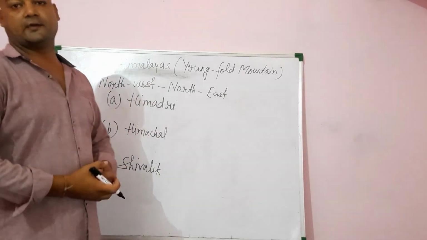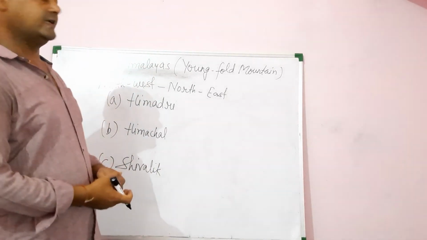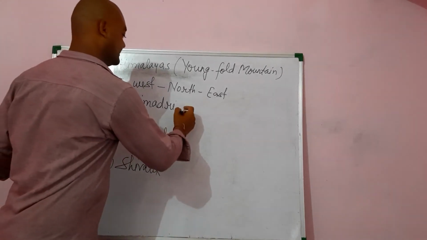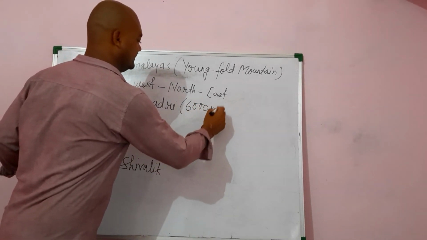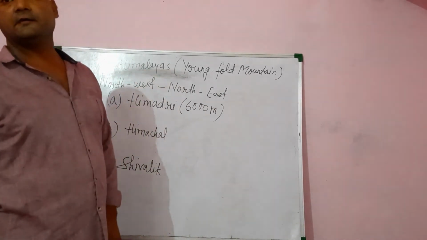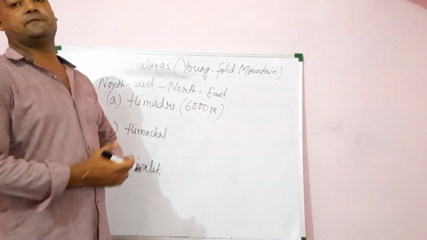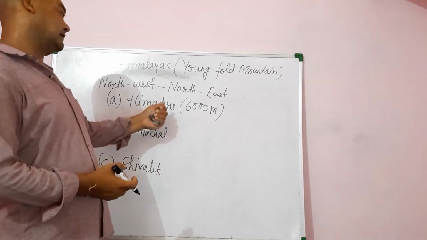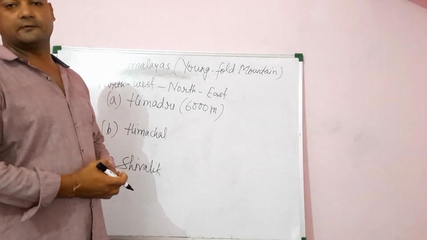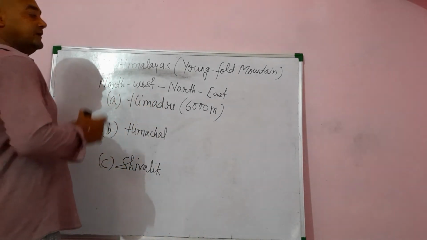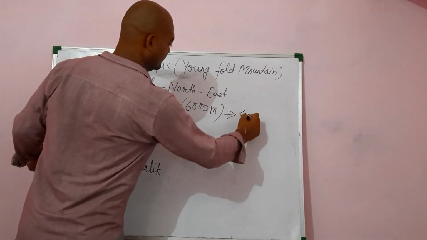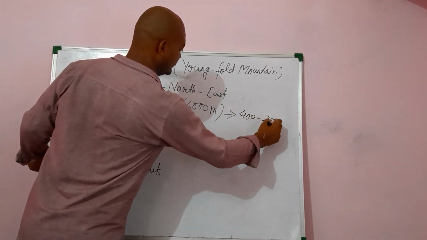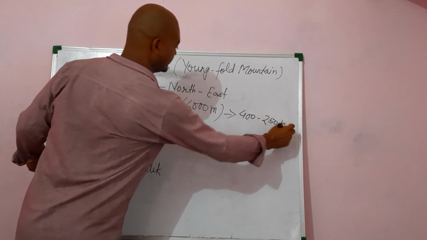Himadri is also known as the uppermost range of the Himalayas. The average elevation, meaning height, of this Himadri is 6,000 meters. Most of the highest peaks of the world are found in this Himadri region only. The width of the Himadri varies from 400 to 250 kilometers.